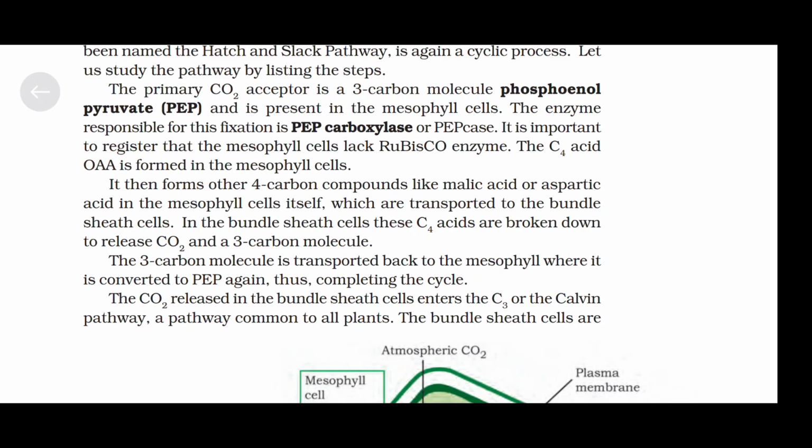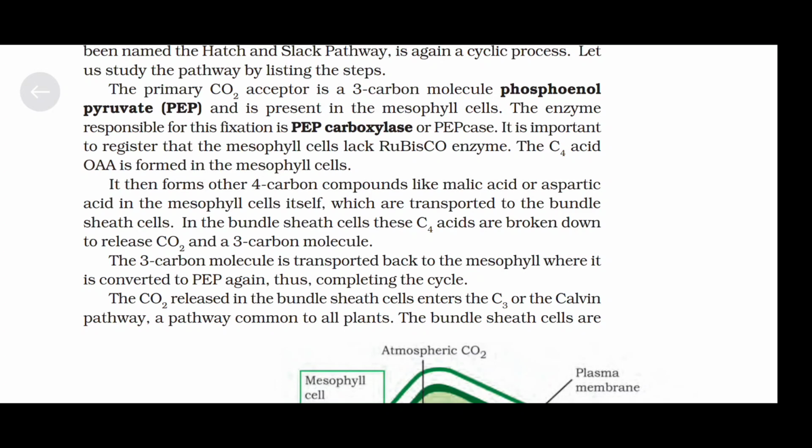The C4 acid OAA is formed in the mesophyll cells. It then forms other 4-carbon compounds like malic acid or aspartic acid in the mesophyll cells itself, which are transported to the bundle sheath cells. In the bundle sheath cells, these C4 acids are broken down to release carbon dioxide and a 3-carbon molecule.